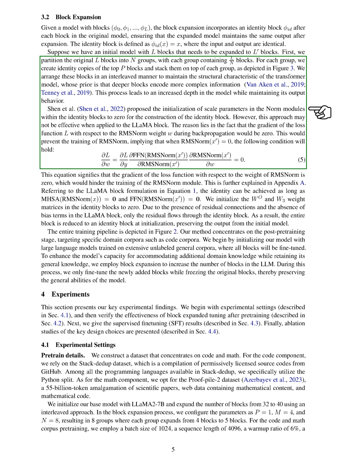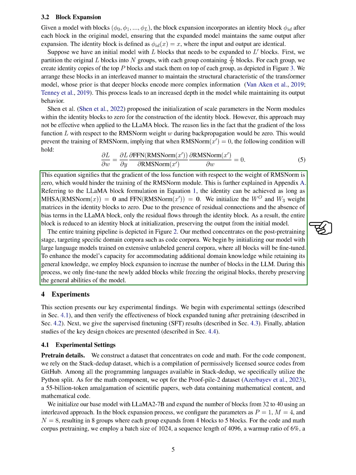However, there's a challenge when applying this approach to the LLAMA block. The gradient of the loss function with respect to the RMS norm weight during backpropagation would be 0. This would prevent the training of RMS norm. To overcome this, we initialize the weight matrices in the identity blocks to 0. As a result, the entire block is reduced to an identity block at initialization, preserving the output from the initial model.